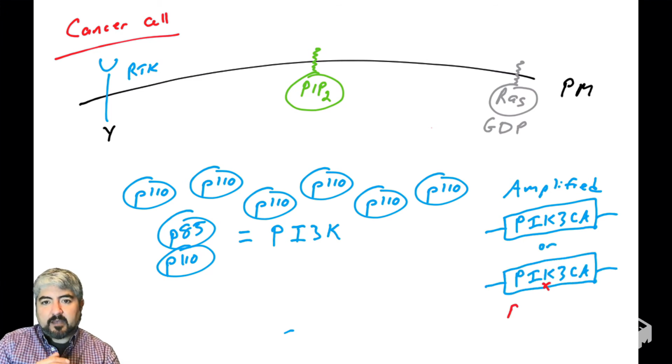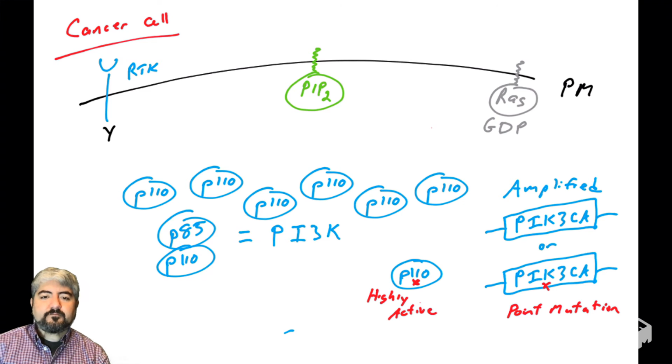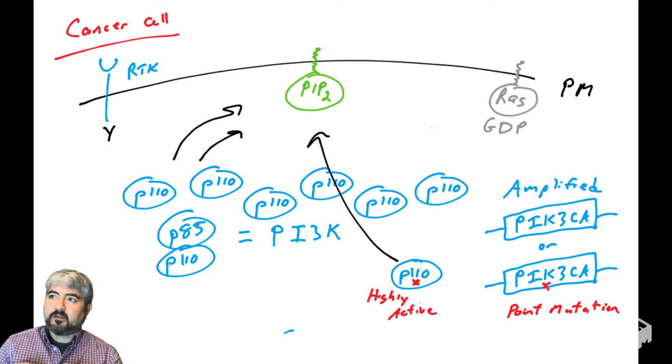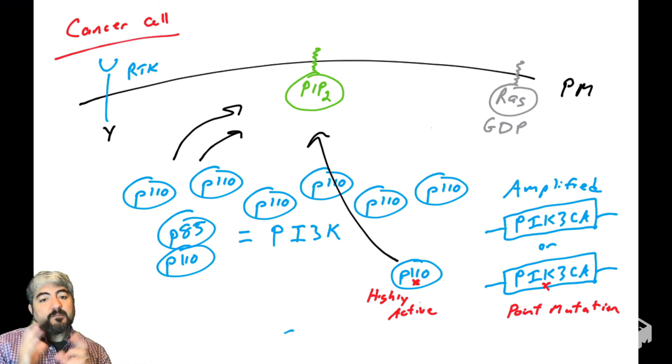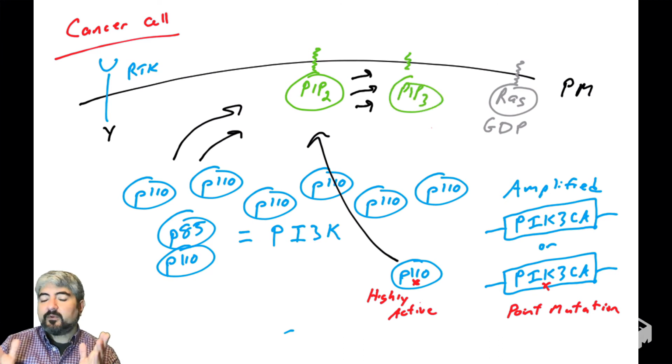The other common mutation, again, is that point mutation that makes a P110 subunit that is highly active. So again, cells might not be receiving signals from receptor tyrosine kinases or RAS, but these mutant P110 catalytic subunits will convert PIP2 into PIP3, even though there's no signal coming into the cell, even though this is not an ideal situation.